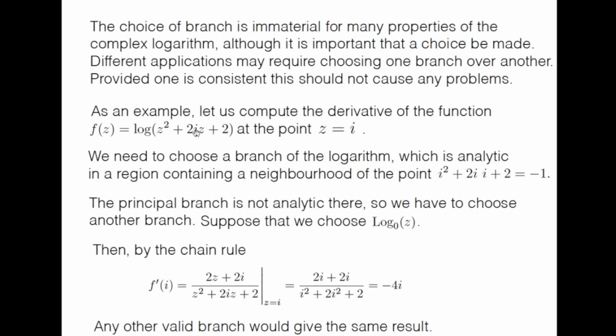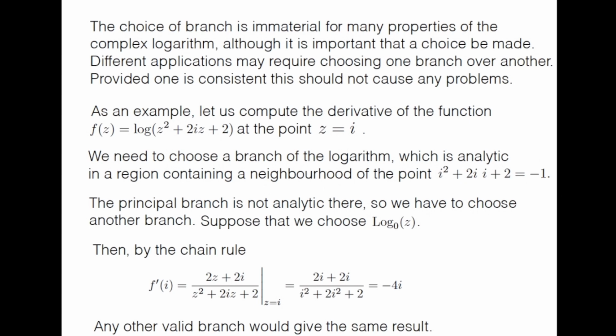Not defined there, because you know log of minus 1, if you just choose the principal branch of the logarithm, along the negative axis there is a discontinuity. The log function is discontinuous. So you have to choose a branch of the logarithm which is analytic in a region containing a neighborhood of the point minus 1. As I said, the principal branch is not analytic because minus 1 is along the negative real axis. So you have to choose another branch.